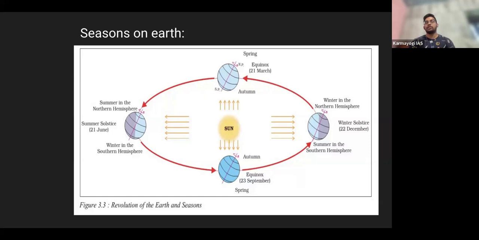So these are the seasons on earth that you need to know. You need to understand each and every position and date as well. So try to remember and understand mostly the mechanism, so you can easily answer the questions. So this is about the seasons on earth. Thank you.